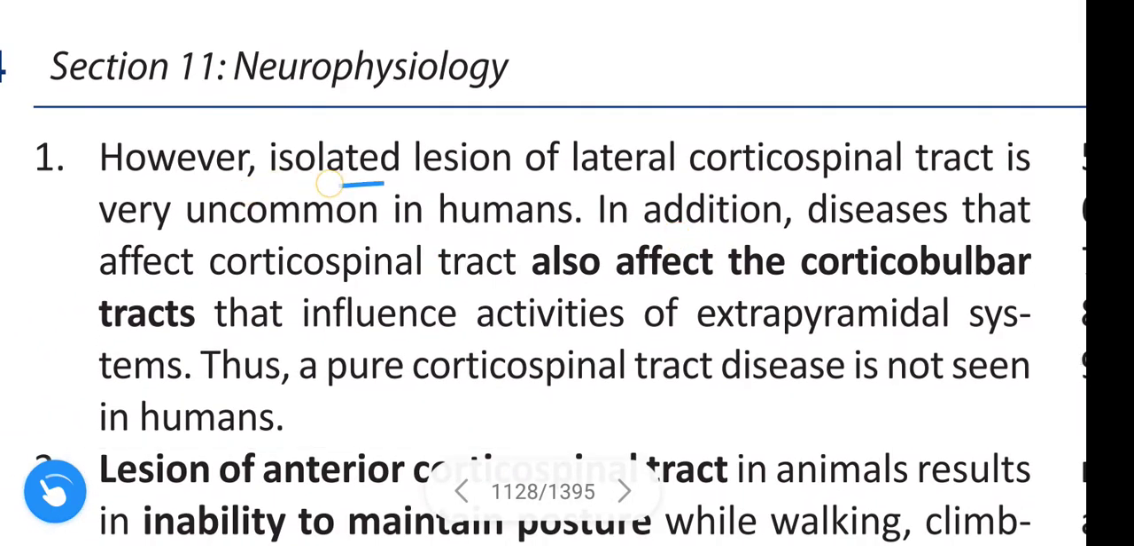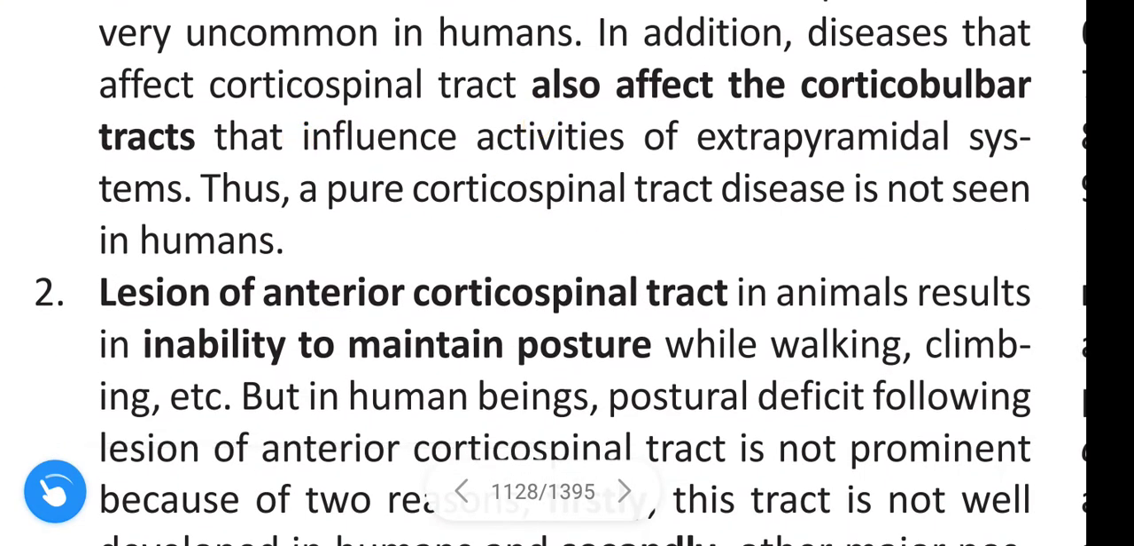However, isolated lesion of the lateral corticospinal tract is very uncommon in humans. In addition, diseases that affect the corticospinal tract also affect the corticobulbar tracts that influence activities of extrapyramidal systems. Thus, a pure corticospinal tract disease is not seen in humans.